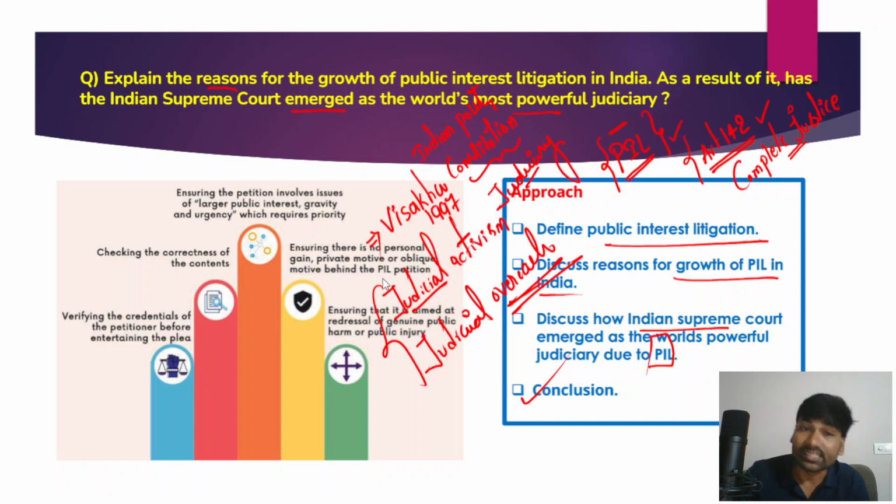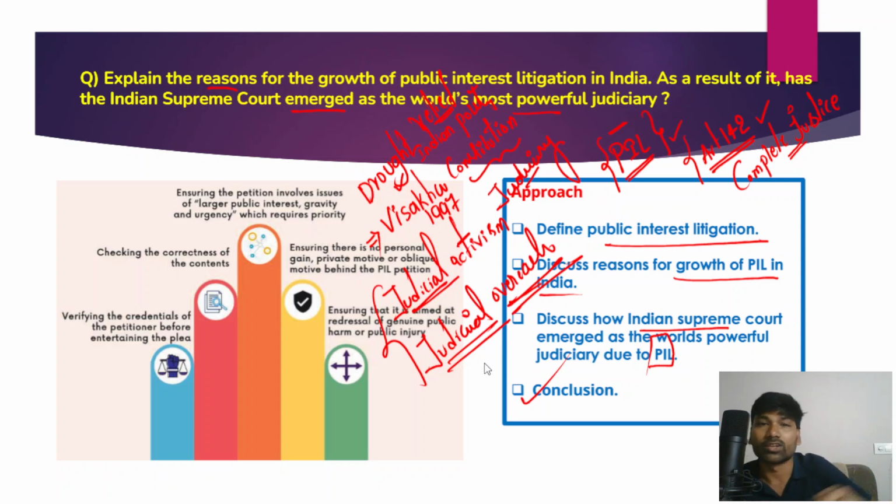That is an example of judicial activism, and in fact drought relief is also part of the judicial activism of the Supreme Court, right? But on the other hand, judicial overreach is the encroachment on the responsibilities and roles of other branches of the government. Therefore it is a clear violation of the separation of powers principle of the Indian Constitution.